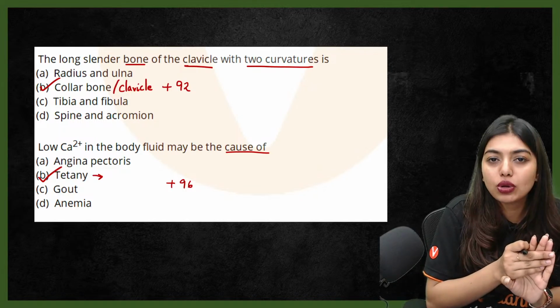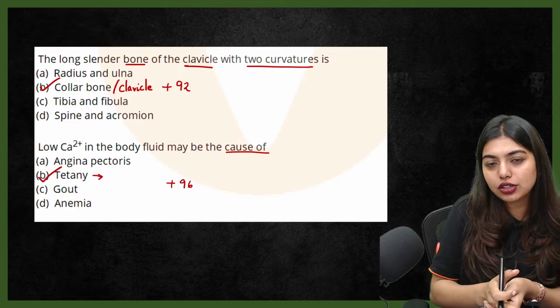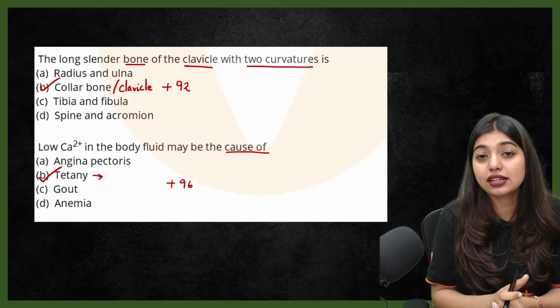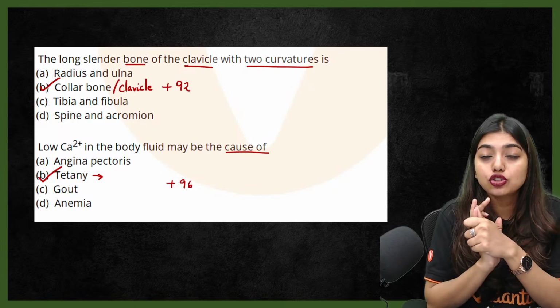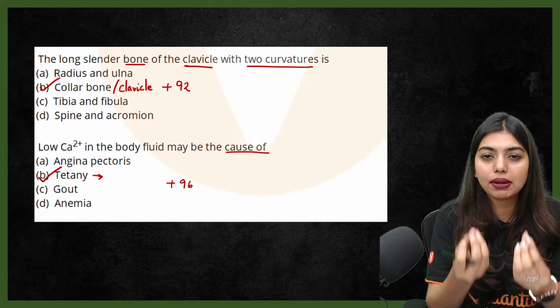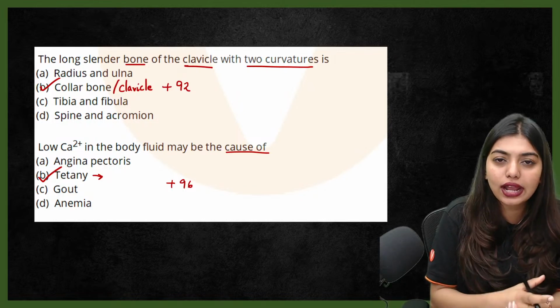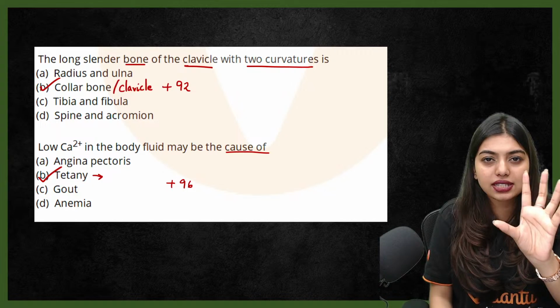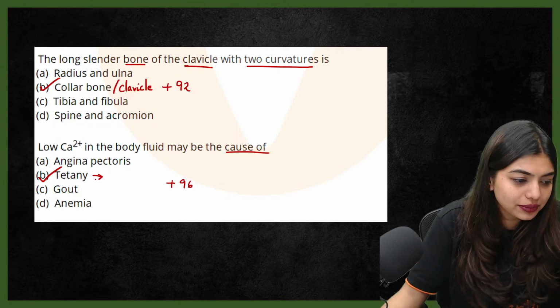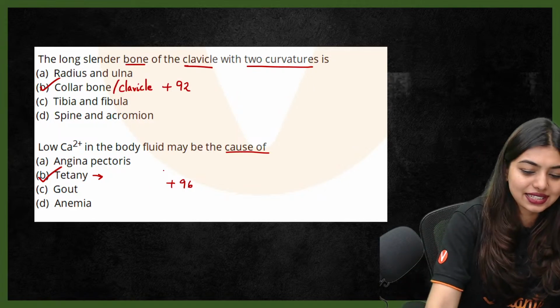Why? Because there is low calcium. Sodium influx should happen and calcium also should be secreted so that the troponin gets a conformational change and your actin myosin binding site gets visible. So if it's low calcium, contraction will happen but relaxation won't, and rapid spasm will happen. Okay. Yes, very good. 96.